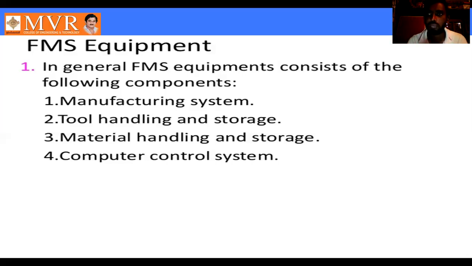In CAPP, we have two classifications. The first is the retrieval type and the next is the generative type. In the retrieval type, we have a coding system, like the textbook coding system. Once we complete an operation, we store it in the computer. After a few years, if we want the program again, we can search the computer and automatically get that operation and reuse that design. That is what we call the retrieval type.